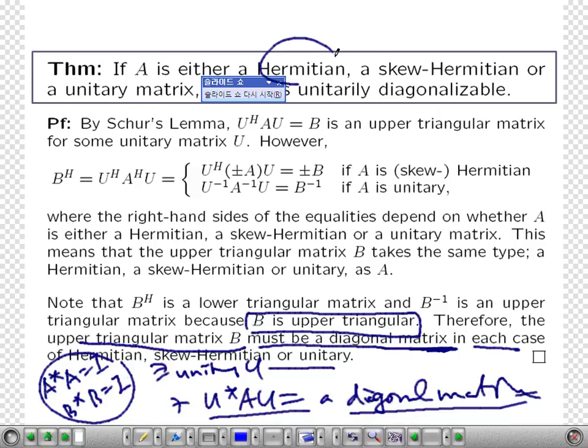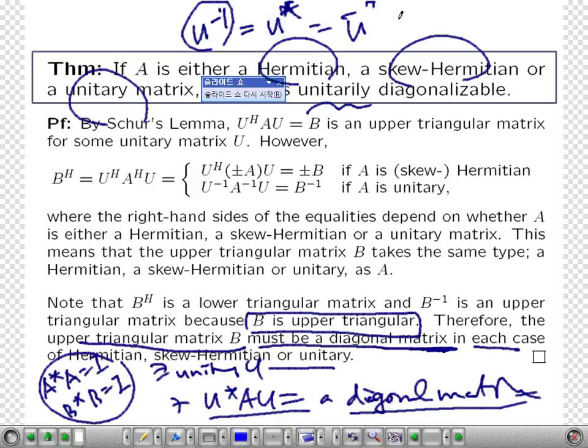So Hermitian, skew Hermitian and unitary matrices are always unitarily diagonalizable. Not only diagonalizable, it is unitarily diagonalizable. The power of this is that when you're finding U inverse, you don't have to do any calculation. You just find the conjugate transpose.